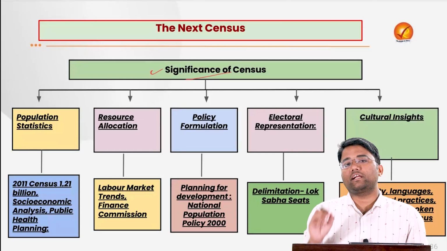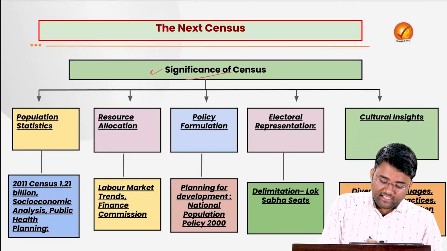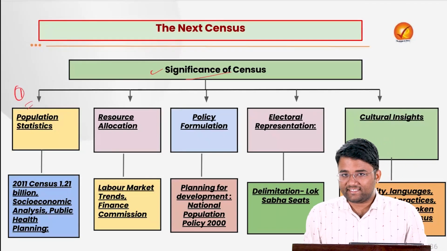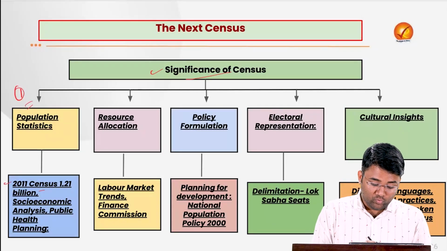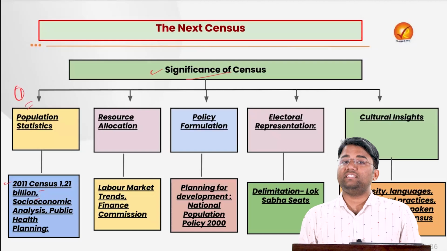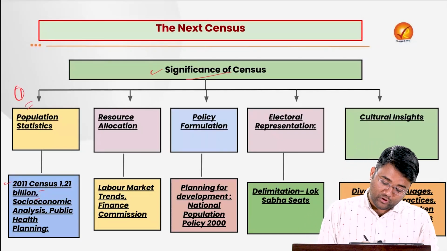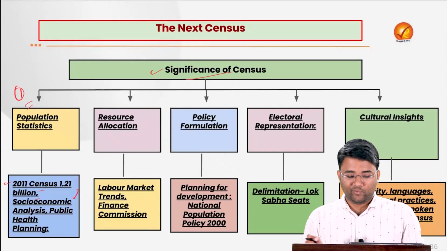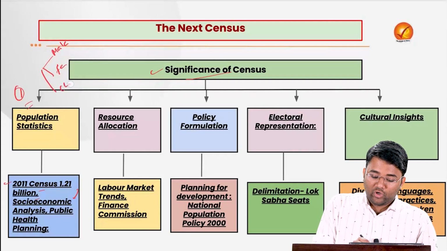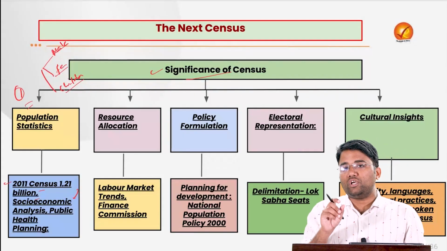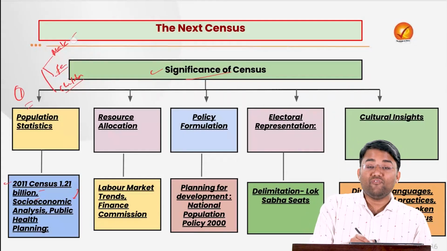So what is the significance of this particular census? Why are we actually counting the people? First of all, it gives us an idea about the population statistics. For example, as per the 2011 census, we have a 1.21 billion population. And with this data, we are also able to do socio-economic analysis. For example, we get an idea about the number of male members, female members, and children. Accordingly, we can come up with policies which can give them proper welfare.